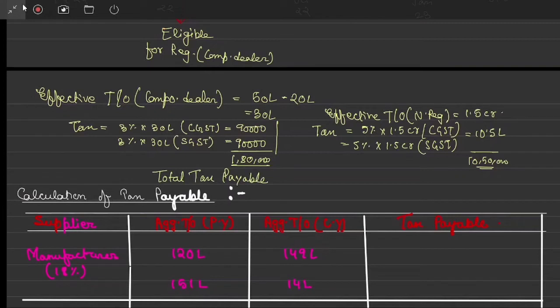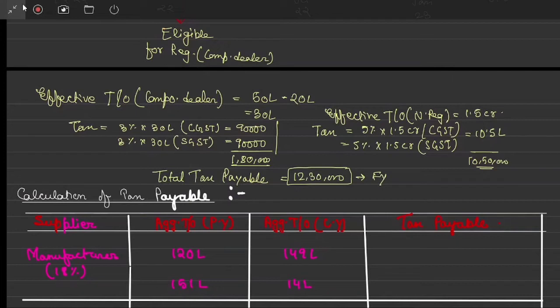11, not 11 lakh, it will be 12 lakh 30,000 if I am not wrong. So this is the tax he will pay. Actually, it's not 10.5 lakhs, Shivam. It is 15 lakhs.